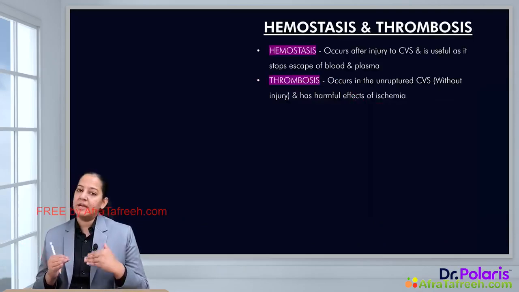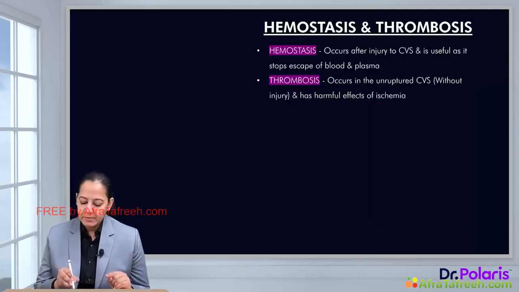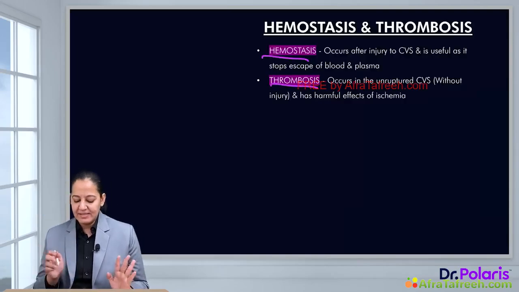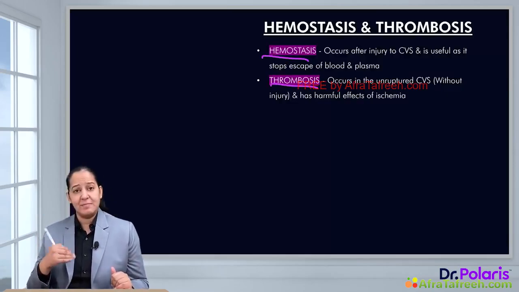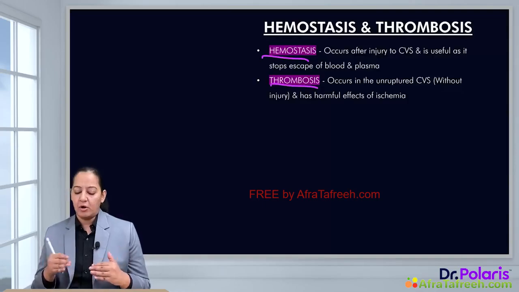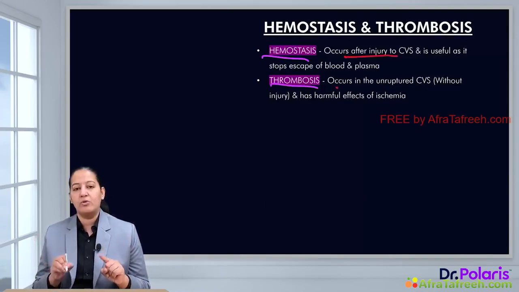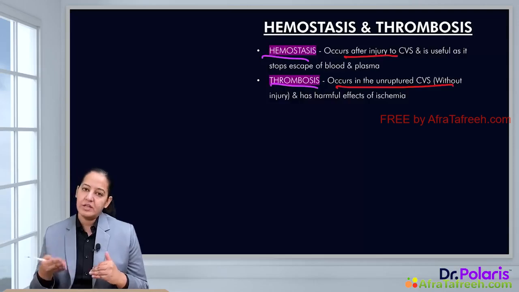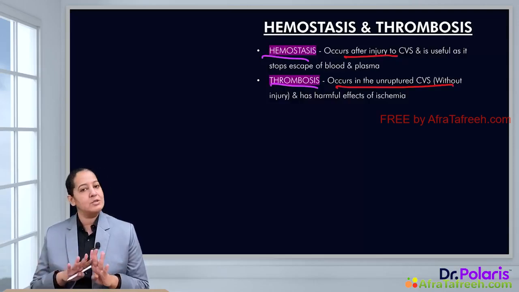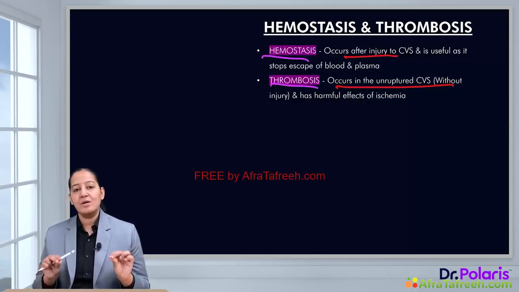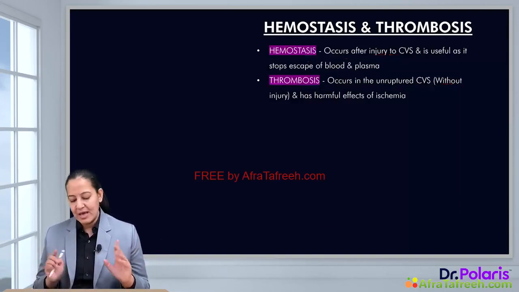So what is the difference between hemostasis and thrombosis? Hemostasis and thrombosis, both of them are the same thing. The mechanism is exactly the same, in which a primary clot is formed, which is stabilized by the secondary clot. So primary and secondary clot is formed in both of them, but the only difference is that hemostasis occurs after injury and thrombosis occurs without injury. So hemostasis occurs with injury to the CVS and thrombosis occurs without injury to the CVS. That is the only difference between them.